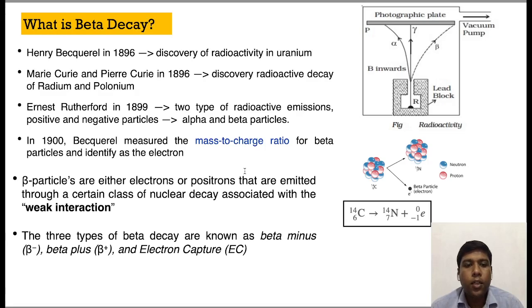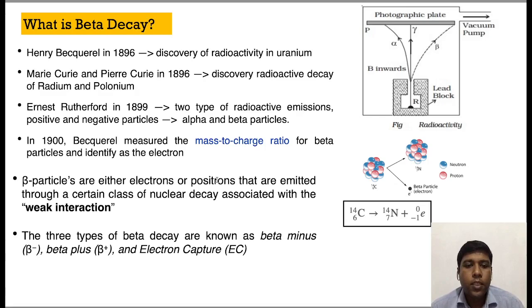In 1899, Ernest Rutherford found that two types of particles are emitted, and he named them alpha and beta particles. Here you can see a schematic diagram of the kind of experiment done by Rutherford at that time. You can see that alpha particles and beta particles coming out bend in a magnetic field. Soon after, Becquerel measured the mass to charge ratio of the beta particle and identified it as an electron. A typical beta decay from a nucleus can be understood from this picture.